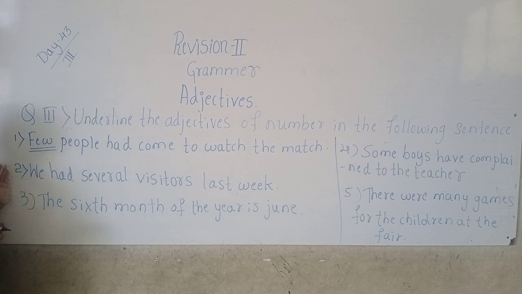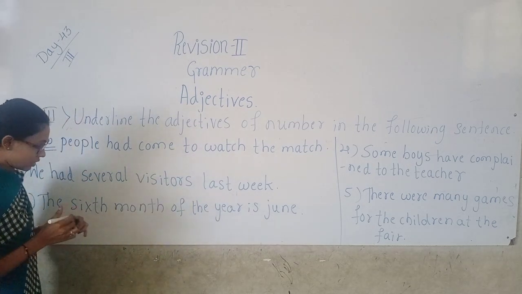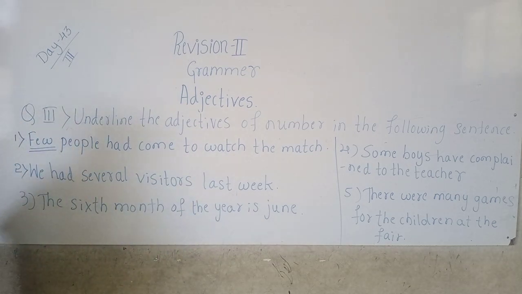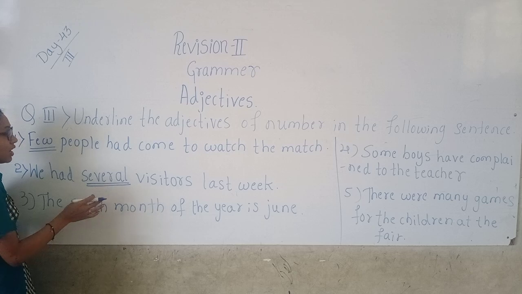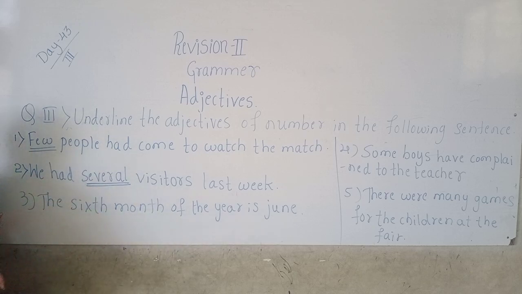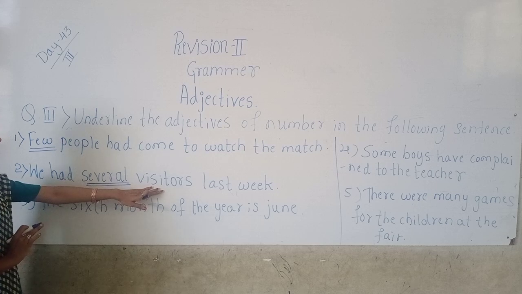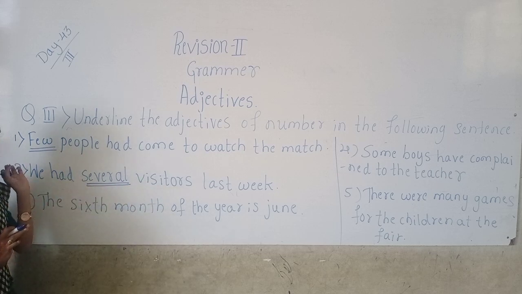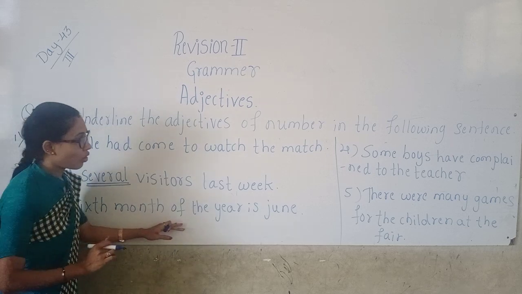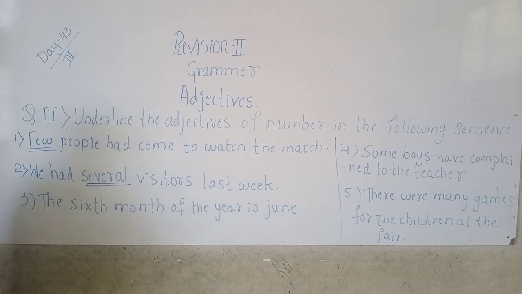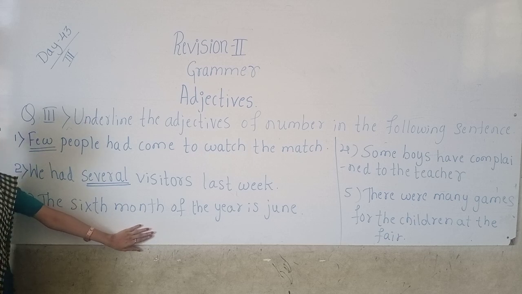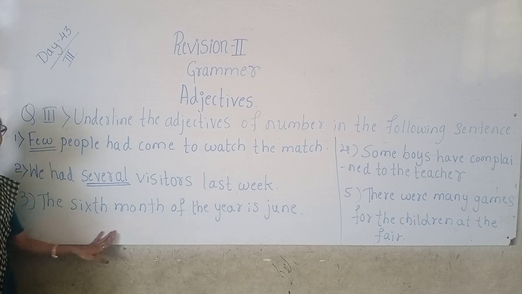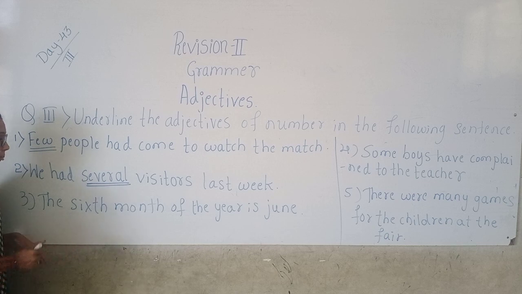Okay. So the next one is, we had several visitors last week. So, children, how many visitors? Several. Several is the adjective of number. It answers the question how many visitors. Okay. The third one is, the sixth month of the year is June. Which month? Sixth month. So which is the adjective of number here? Sixth.